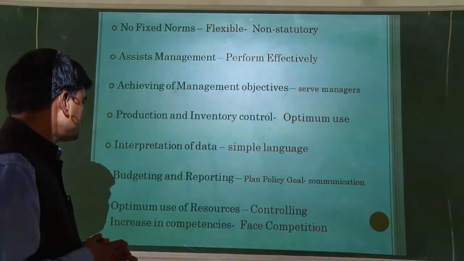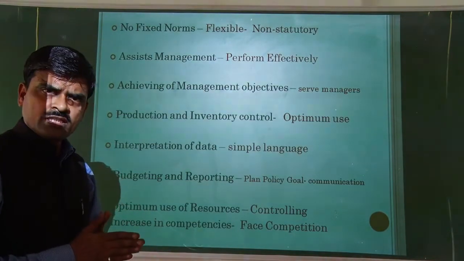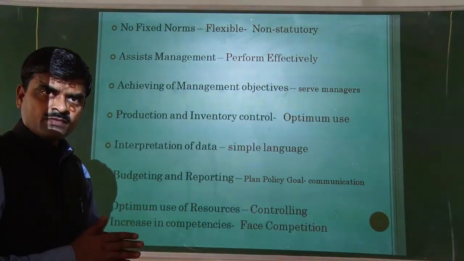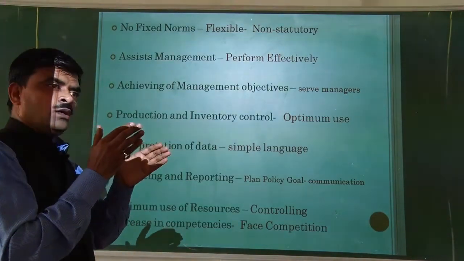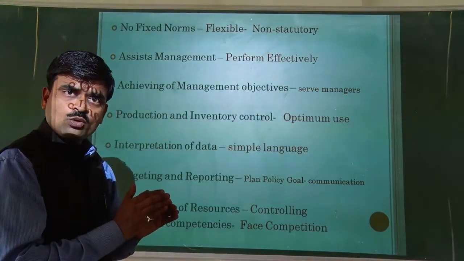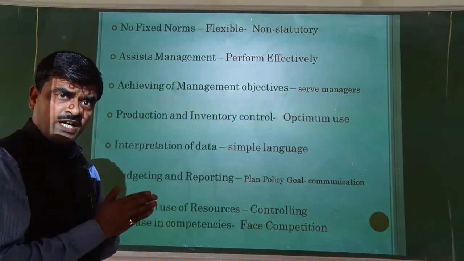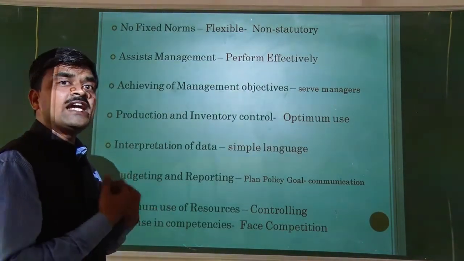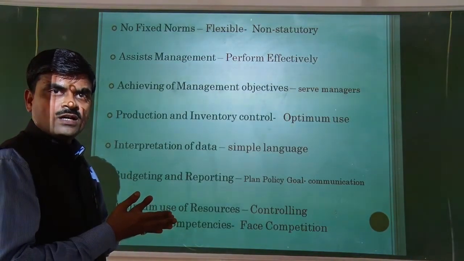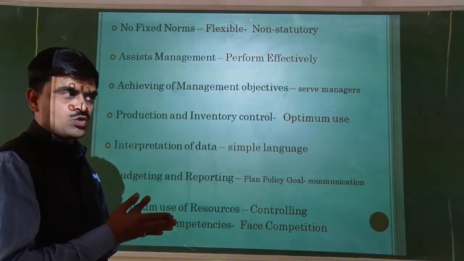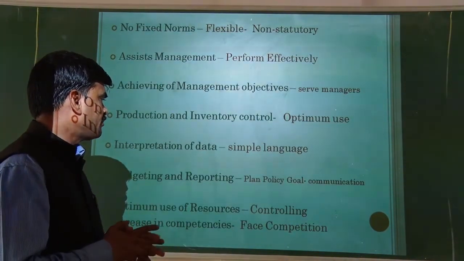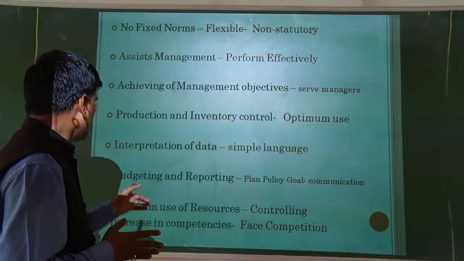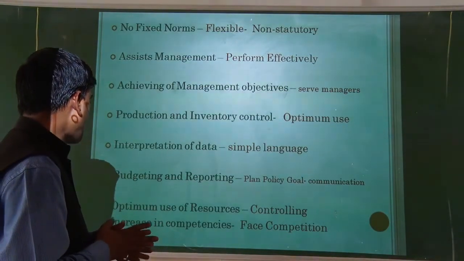Then the next nature is the optimum use of resources. This accounting defines the particular use of a particular resource, and if it fails to be used, it highlights that particular resource which is unused. So managers can control and use the resources at their optimum level.